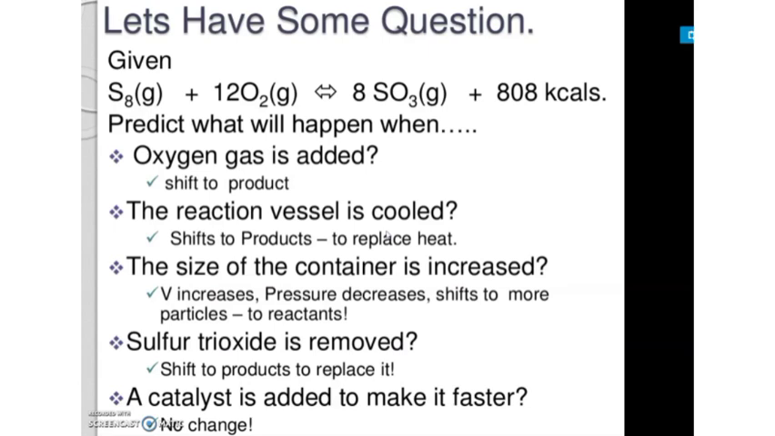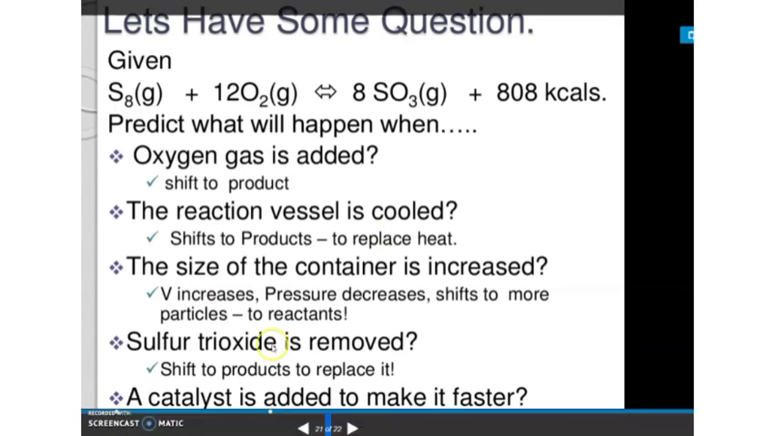If sulfur trioxide is removed, that is our product. If we remove the product, the equilibrium will shift to get more products. If a catalyst is added to make it faster, there won't be any change. So this is an example. Such questions you can expect for your examination.